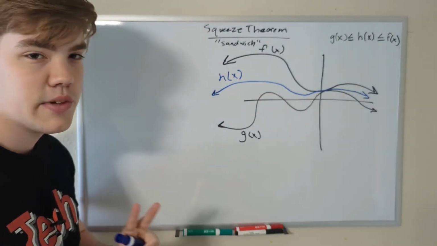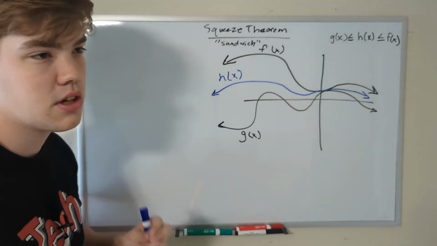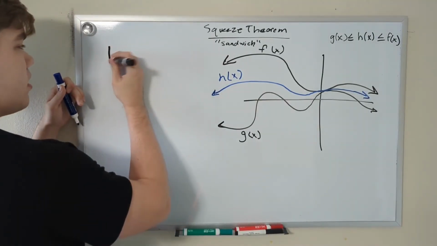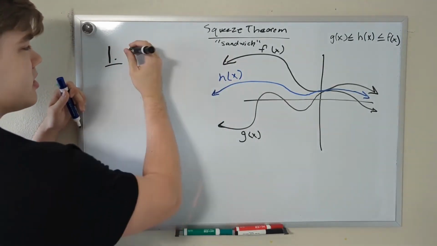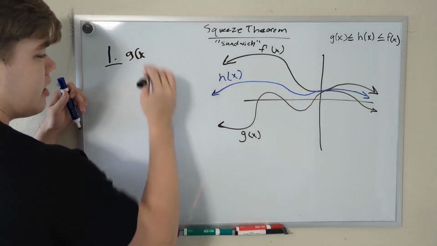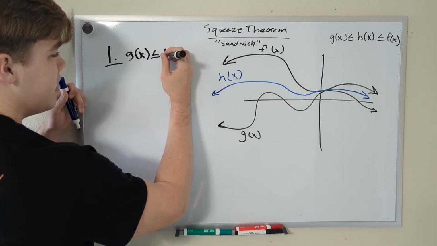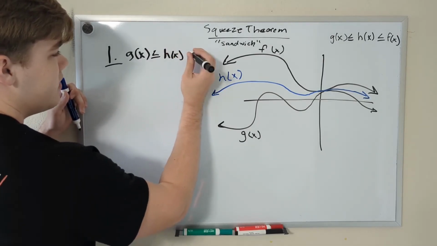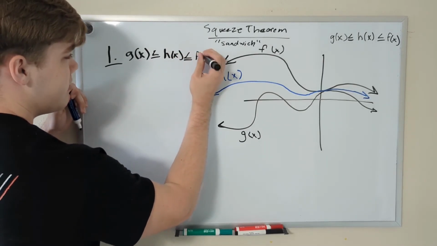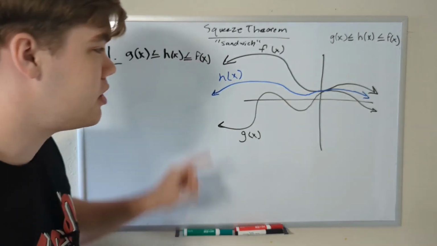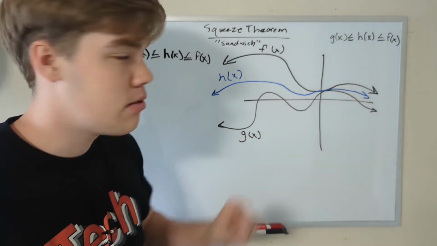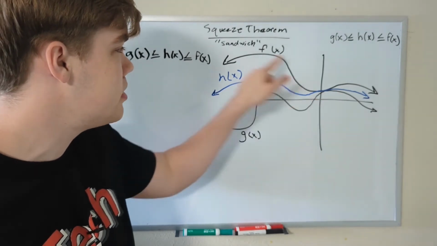There are two conditions the squeeze theorem must satisfy in order to be used to solve a limit problem. Thing number one is what I just wrote over there. It has to satisfy this condition. g of x, our bottom function down here, must always be less than or equal to h of x, and h of x must always be less than or equal to f of x. That's condition number one, which we have satisfied here. It may not show up great in the drawing, but this h of x is always between f of x and g of x.